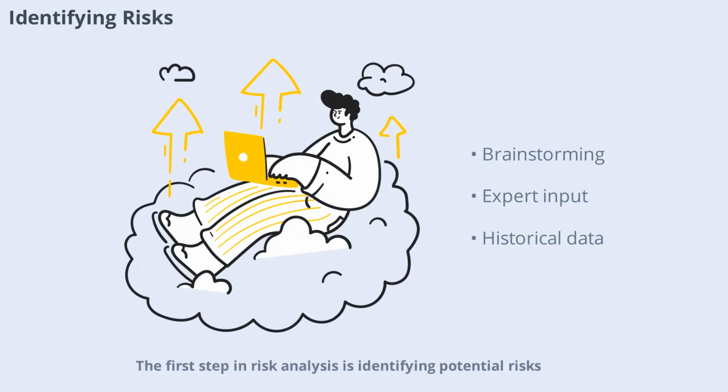The first step in risk analysis is identifying potential risks. This involves looking at all aspects of your project, business, or decision and asking, what could go wrong? Brainstorming sessions, expert interviews, and reviewing historical data are common methods for uncovering risks. The goal is to create a comprehensive list of possible threats, no matter how unlikely they may seem. Remember, you can't manage what you don't know exists.